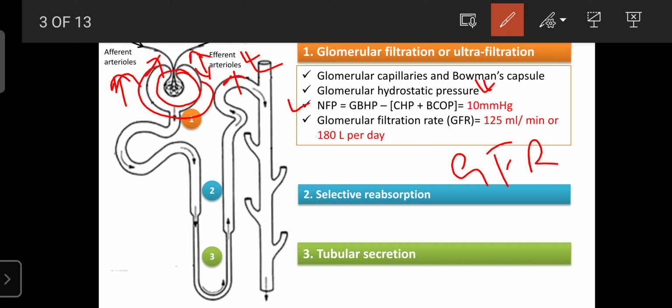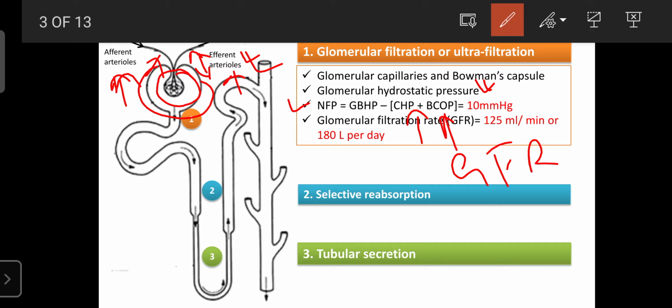Both pressures, the BCOP, the blood colloidal osmotic pressure, and the CHP, oppose glomerular filtration. If these pressures increase, the glomerular filtration rate decreases. And if GBHP, the glomerular blood hydrostatic pressure, increases, the GFR increases. So that's why the net filtration pressure is required for glomerular filtration.